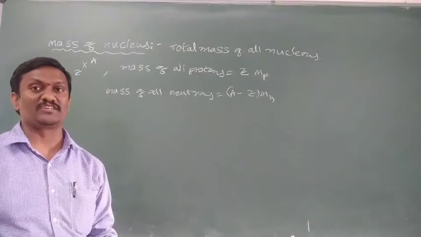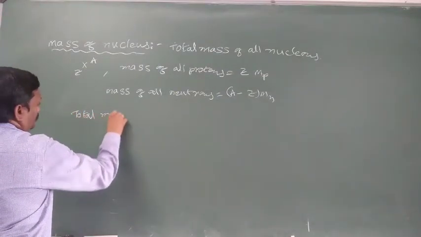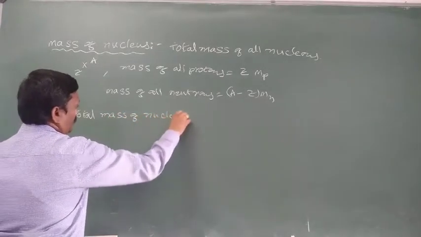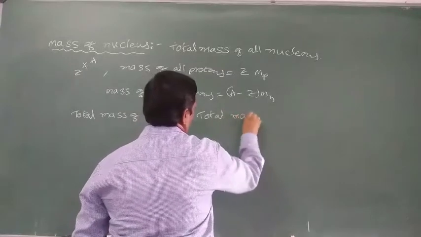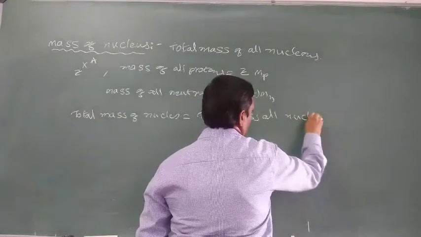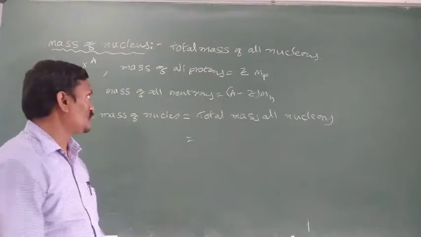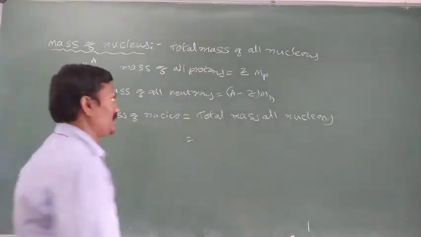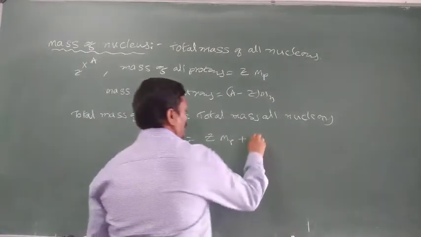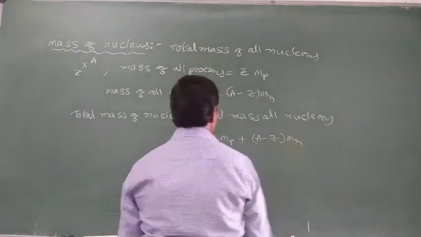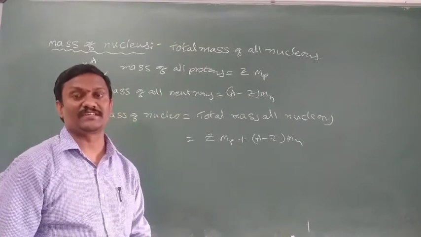The total mass of nucleons is almost equal to the total mass of the nucleus. Therefore, the mass of the nucleus is equal to the total mass of all nucleons, which depends on the total mass of protons, Z mp, plus the total mass of neutrons, A minus Z times mn. The sum of the total mass of all protons and all neutrons gives the mass of the nucleus.